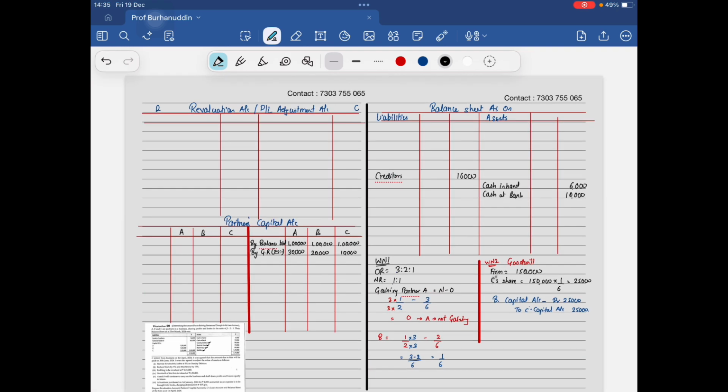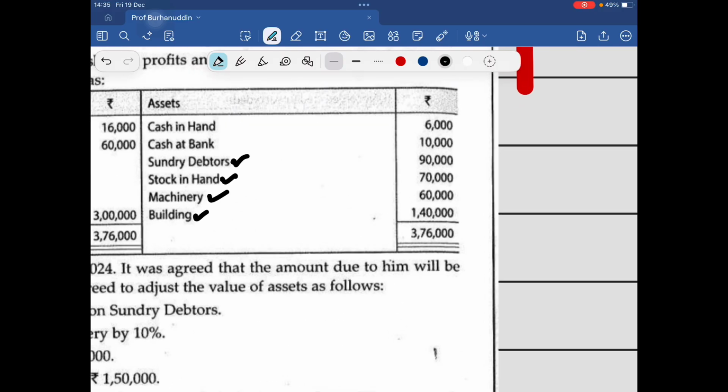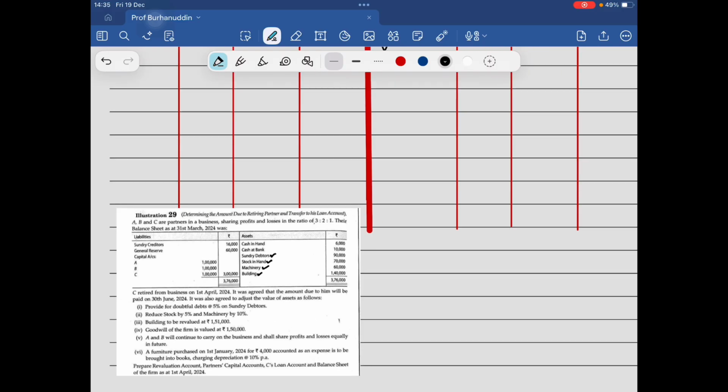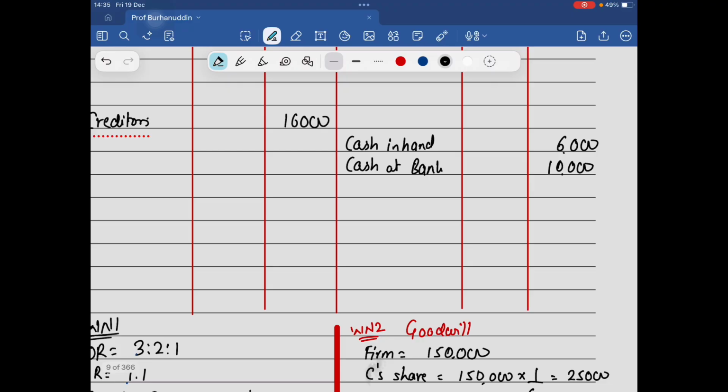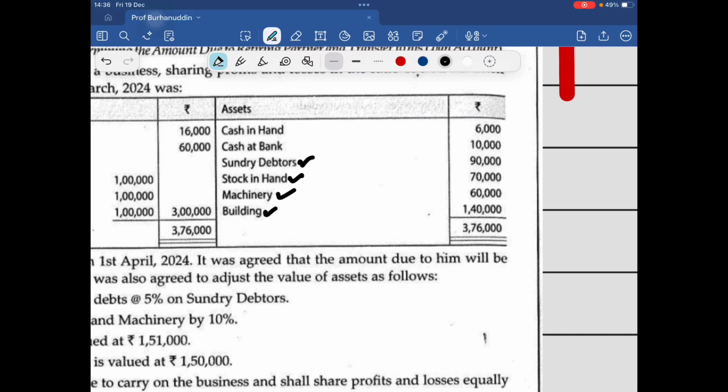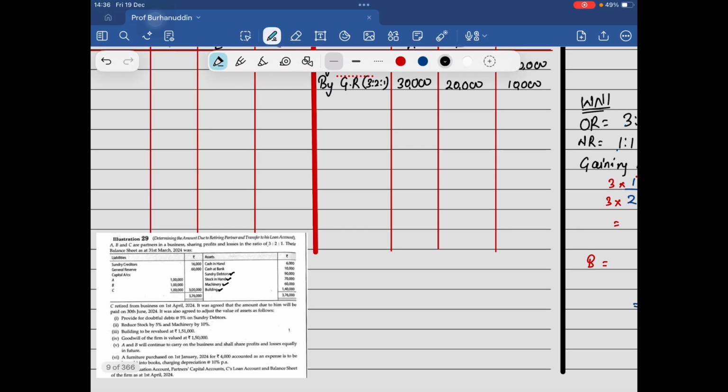Now the other assets are having an adjustment. First, debtors 90,000. Stock 70,000.